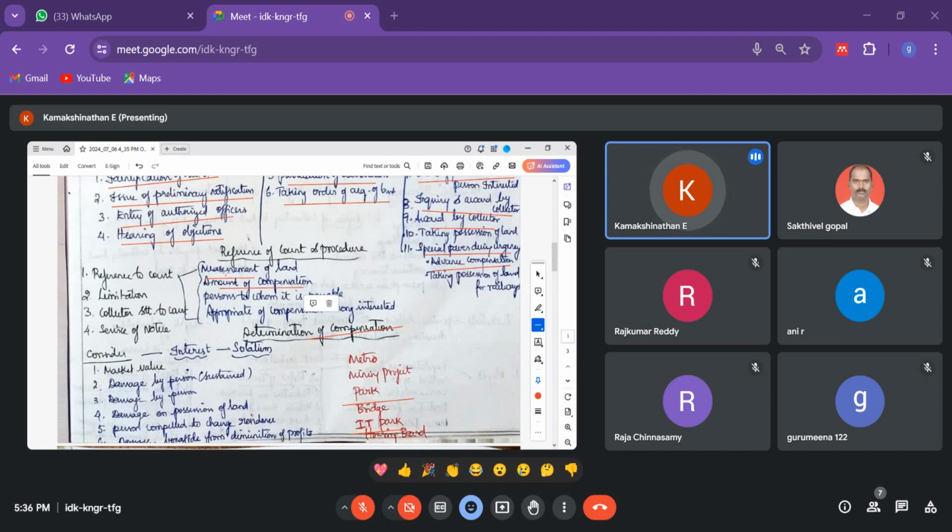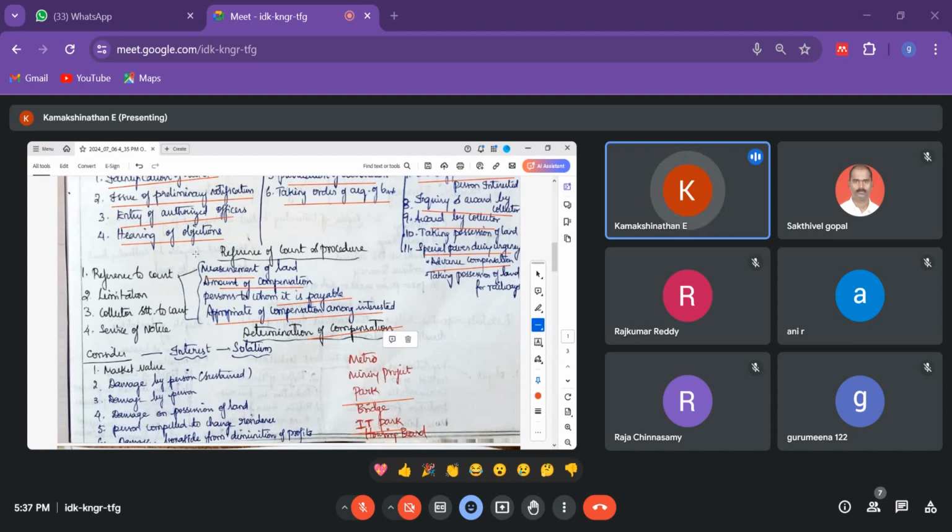There can be a problem in the measurement of land, and a problem in the compensation. The next one is who to pay, the persons to whom it is payable. In a family there can be two different families, and whom to pay will be a problem. And apportionment of compensation among the interested. So these are the problems that can be taken to court.